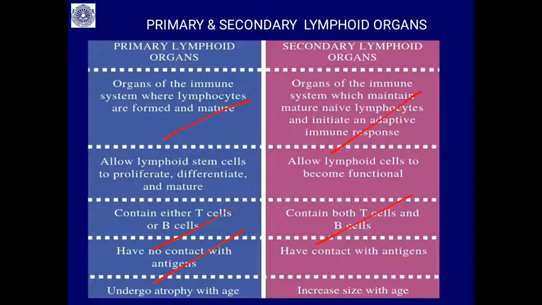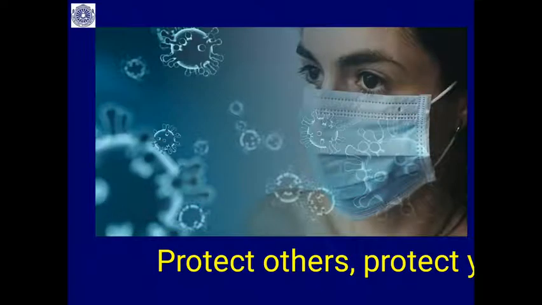The primary lymphoid organs don't have contact with the antigens. Secondary lymphoid organs filter each and every antigen, and they produce specific antibody-producing cells. The primary lymphoid organs become atrophied or reduced in size as age progresses. The secondary lymphoid organs increase in size as age progresses. This is the difference between primary and secondary lymphoid organs.